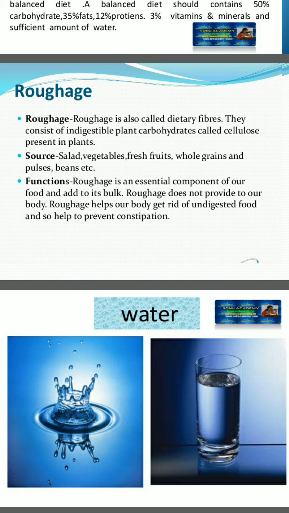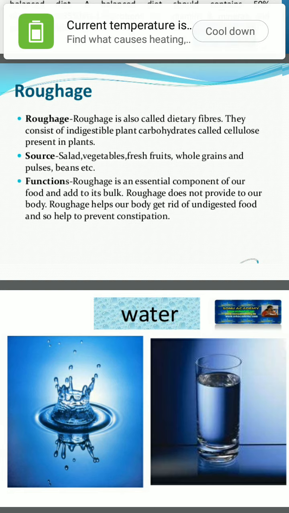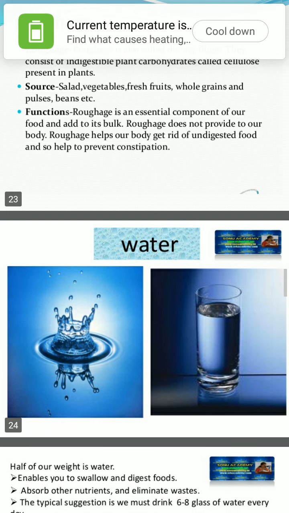Roughage is an essential component of our food and adds to its bulk. Roughage does not provide nutrition to our body. Roughage helps our body get rid of undigested food and so helps to prevent constipation. So every day when we have food which is rich in roughage, then we will have good health. We will not have constipation, all these things.